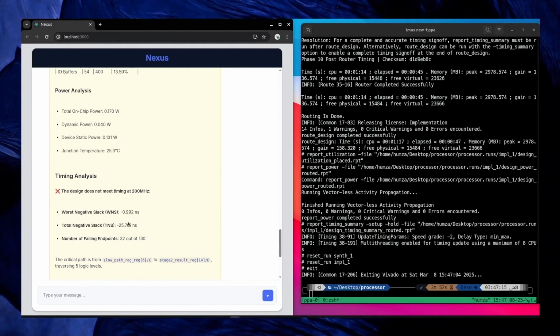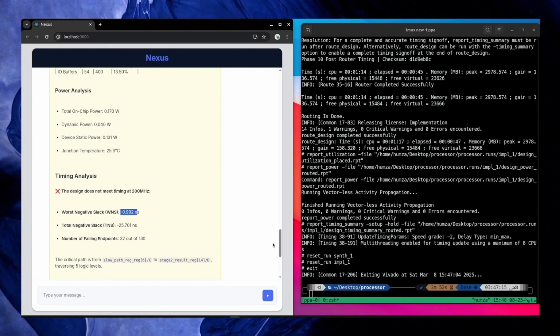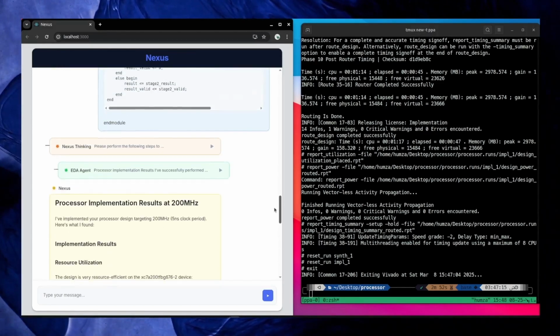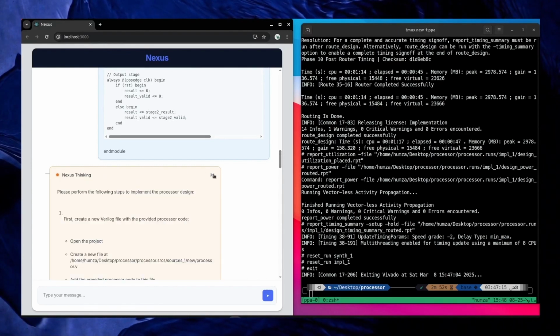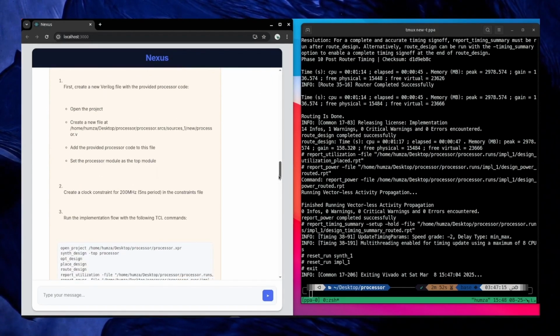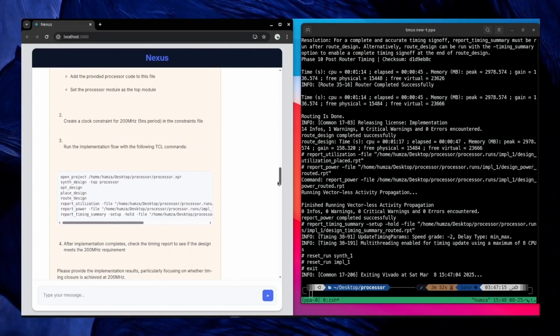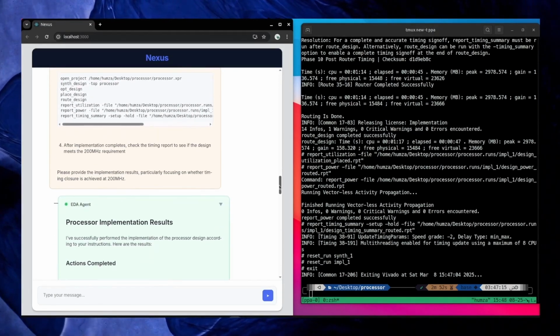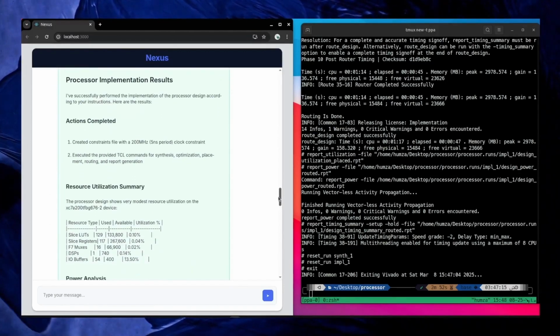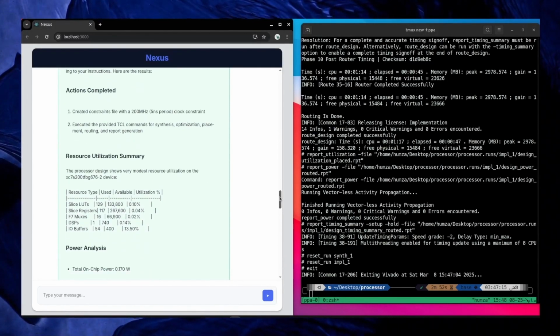It's around -1 nanosecond. Let's see the instructions which Nexus gave to the EDA agent. It said to create the project, optimize, and place and route the design, and the EDA agent followed it, and we got the summary using these settings.